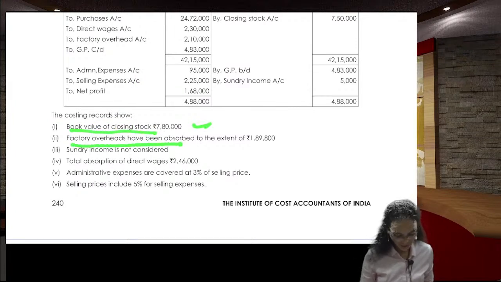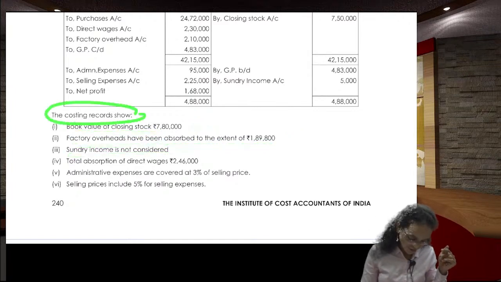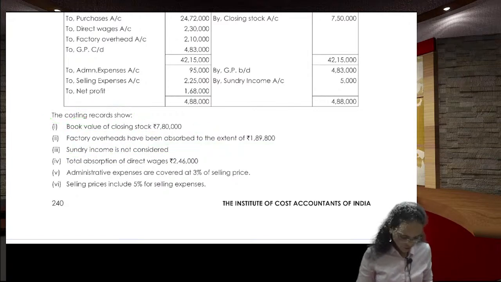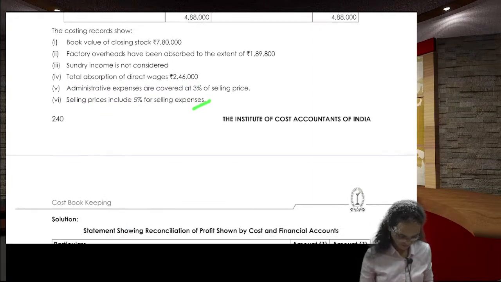Factory overheads have been absorbed to the extent of this much. Sundry income is not considered. Total absorption of direct wages is this much. Administration expenses are covered at 3% of selling price. Selling price includes 5% for the selling expenses.